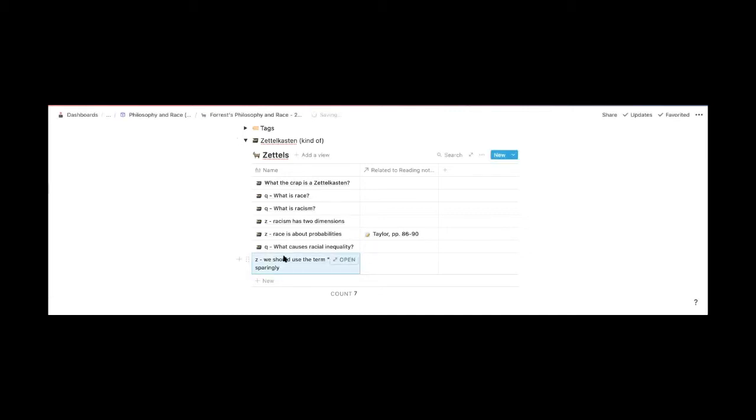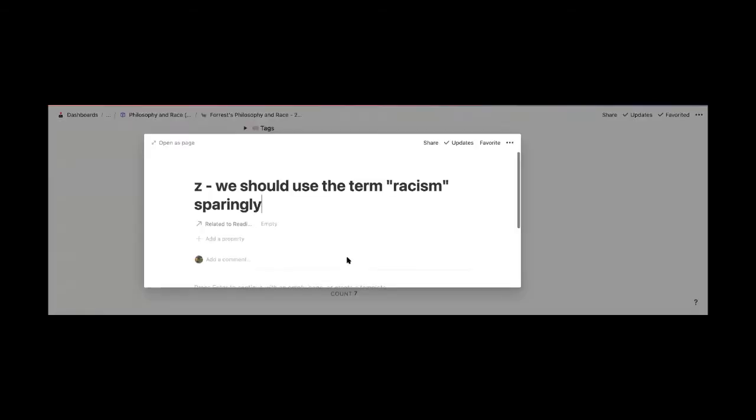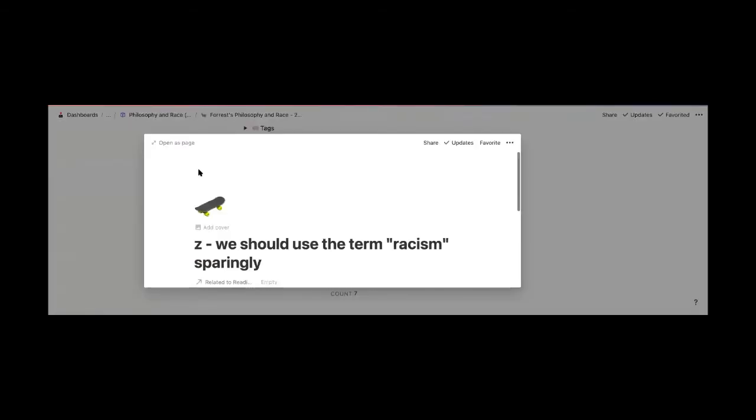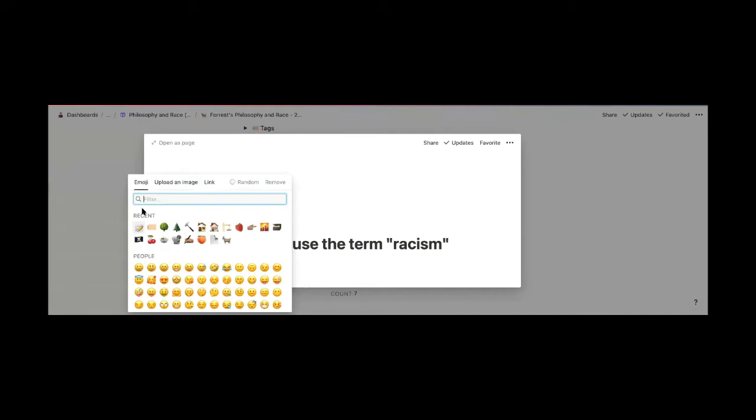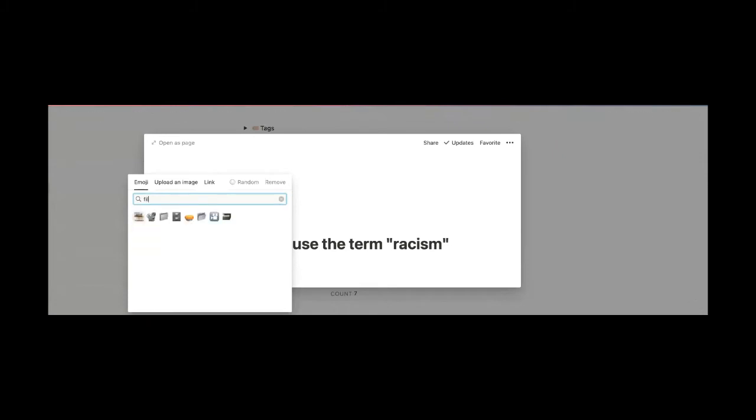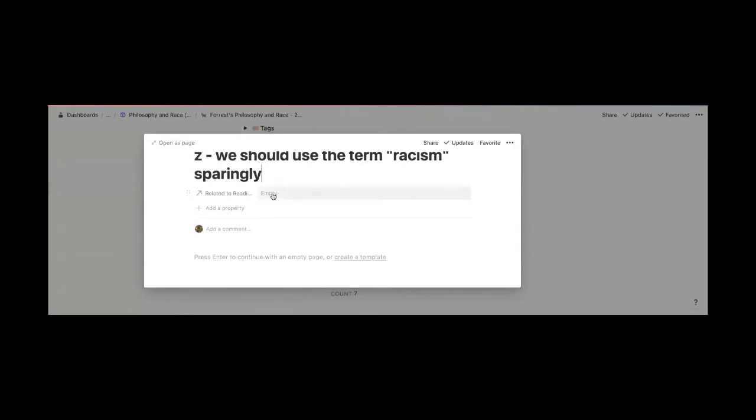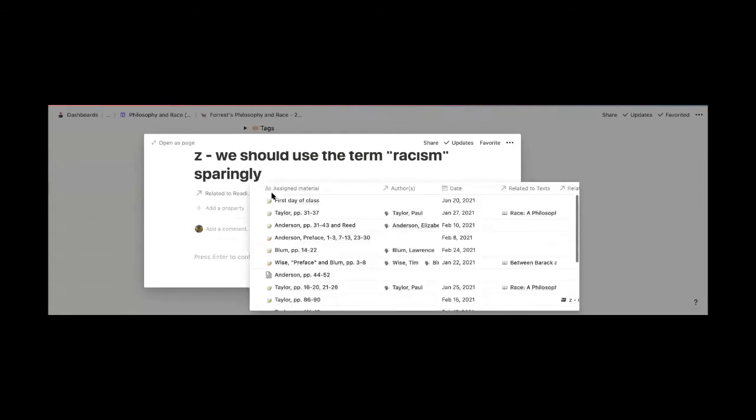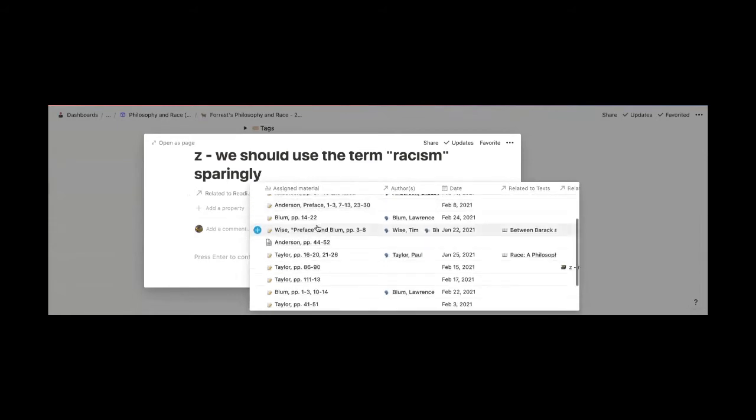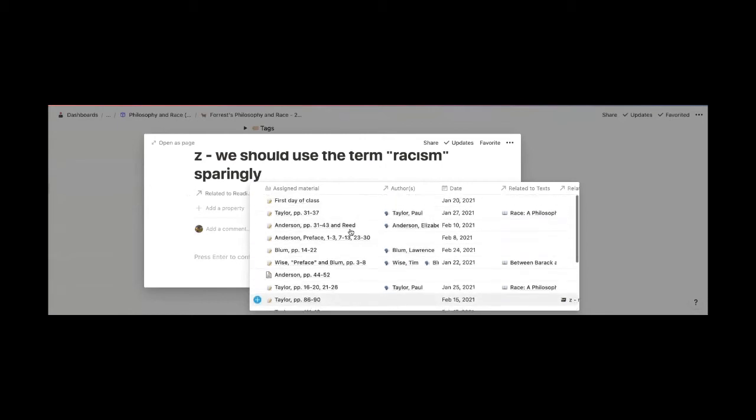And so after I've created that, I'm going to open it up and give it the image I want it to have. And I want it to have the file box image. And then what I could do here is I can link it to readings that we've done. And I think with the, I wish this were alphabetical.